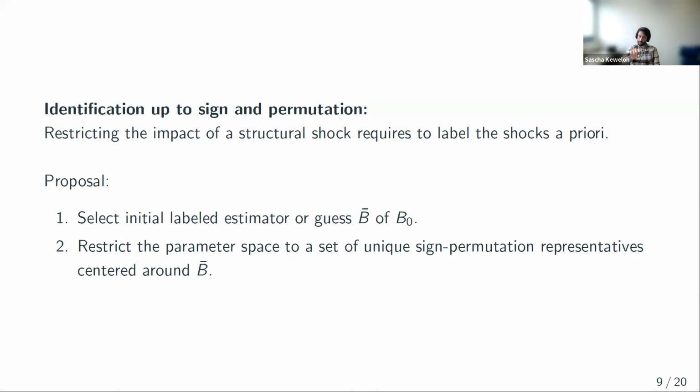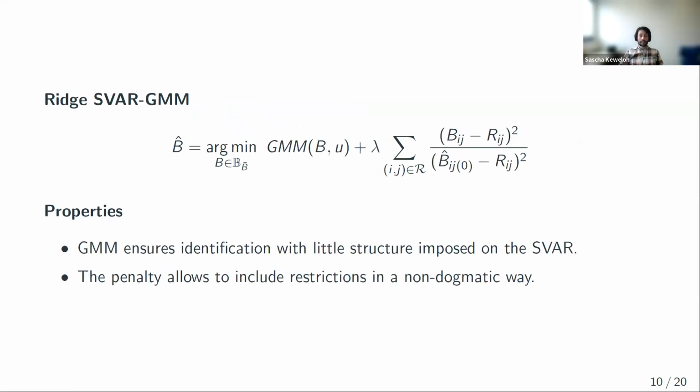You say, for example, for this B matrix, first shock is the monetary policy shock. And then we use this initial estimator to construct a set of unique sign permutation representatives centered around this initial estimator. And then this penalized data-driven estimator only optimizes over this set of unique sign permutation representatives centered around the first step estimator. And the idea is that this first step estimator kind of determines the labeling. And then in this set, there are no permutations. And therefore, in this set, the first shock is always the monetary policy shock.